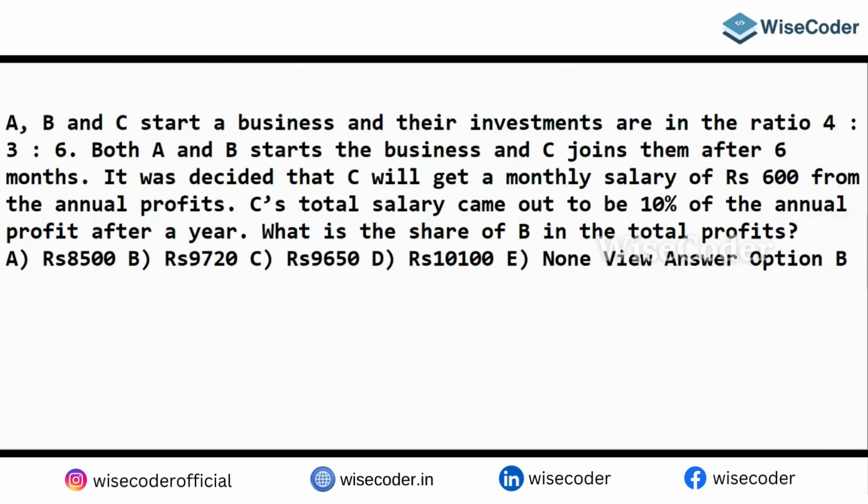Both A and B start the business and C joins them after 6 months. It was decided that C will get a monthly salary of 600 from the annual profit.